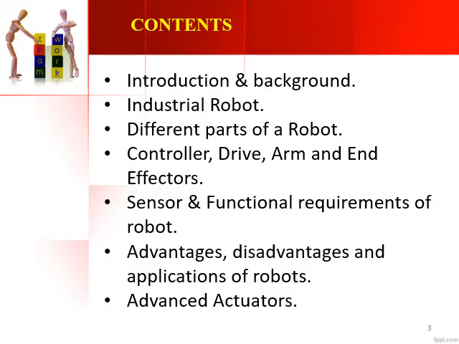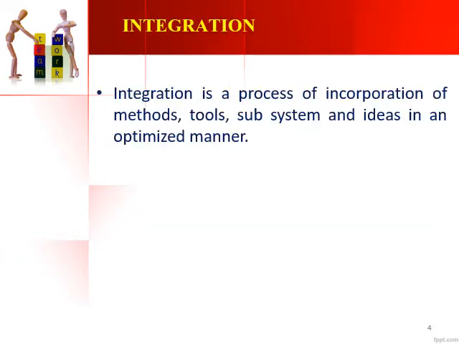So going through the contents of the video, we will first look into the introduction and then the background of integration, and then we shall go into industrial robots. We'll look into what exactly an industrial robot is, what the different parts of a robot are: the controller, the drive, arm and end effectors, what the various sensors used in robots and their functional requirements are, the advantages, disadvantages and applications of robots, and then finally we'll look into advanced actuators.